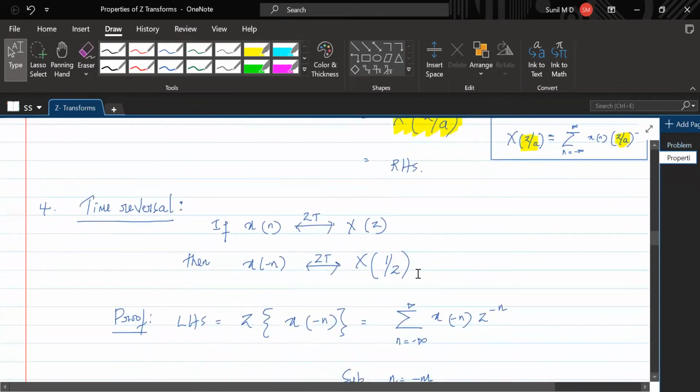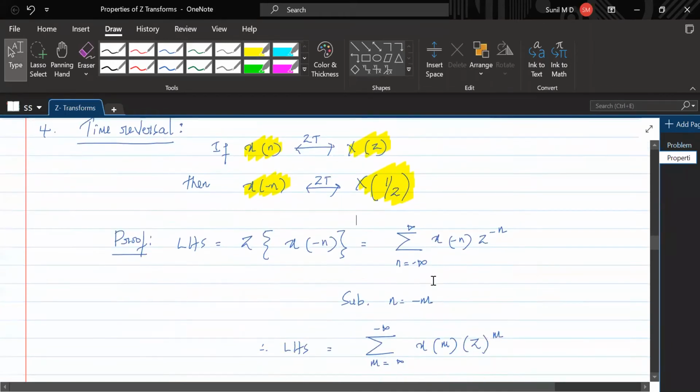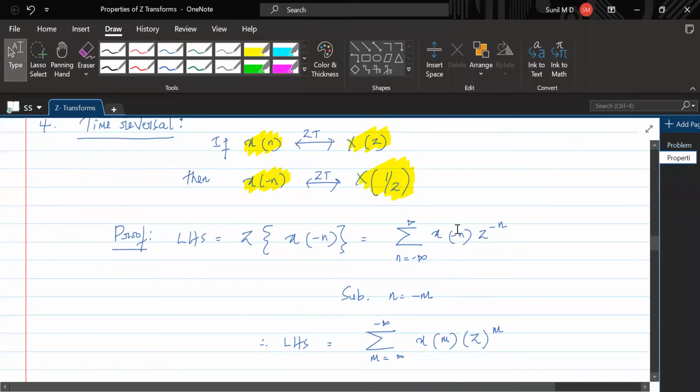And time reversal. So here we are reversing the time. That means we are taking the reflection of x of n. If you have x of n, the z transform of x of n is x of z. The z transform of x of minus n is x of 1 by z. So that is what we are trying to prove now. In place of x of n, you have x of minus n.